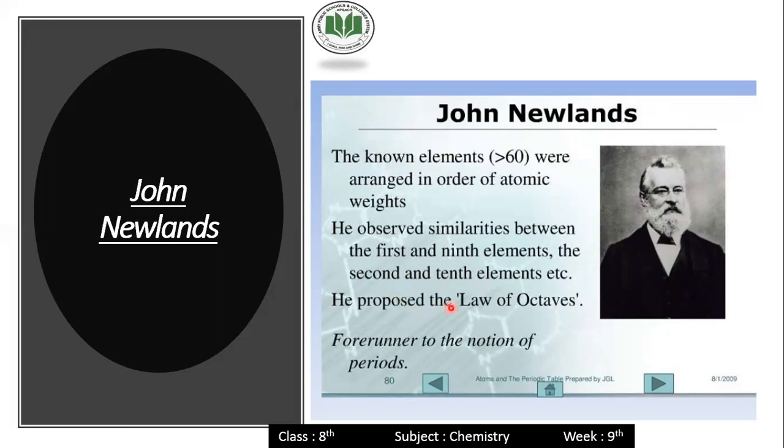He proposed the law of octaves. Octave means a group of 8. He said that the properties of the first and ninth elements are similar, and so the remaining intermediate elements also have similar properties. So this 8th grouping is called the law of octaves.